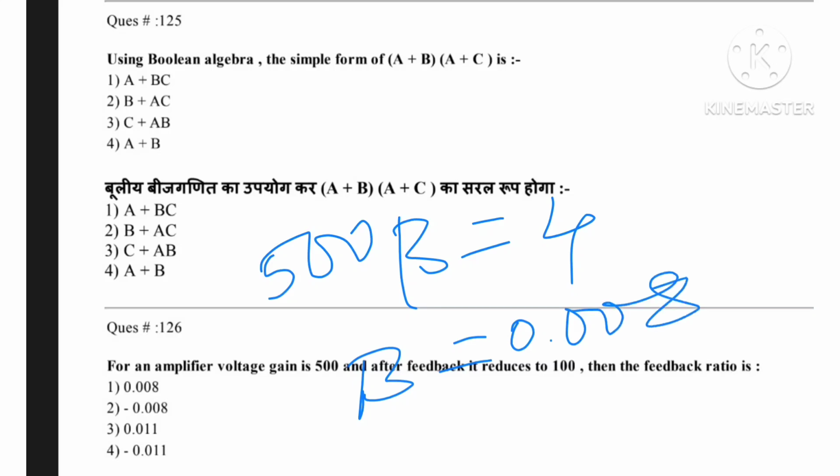beta equal to 0.008. Since the gain reduced from 500 to 100, the system is using negative feedback, so the feedback ratio is taken as negative, that is beta equal to minus 0.008. So option number 2 is the right answer.